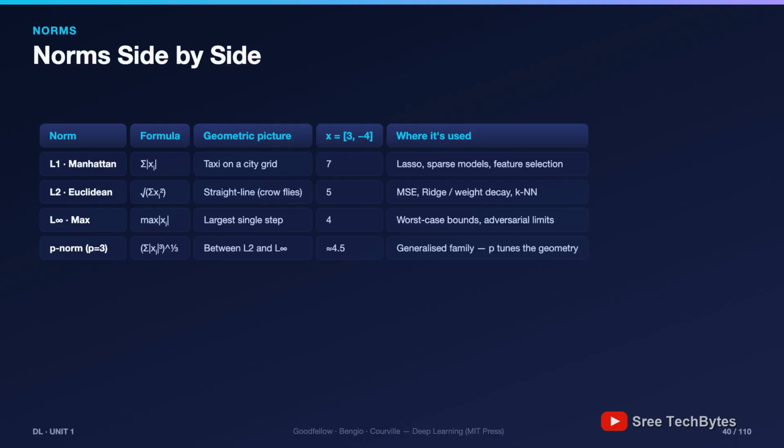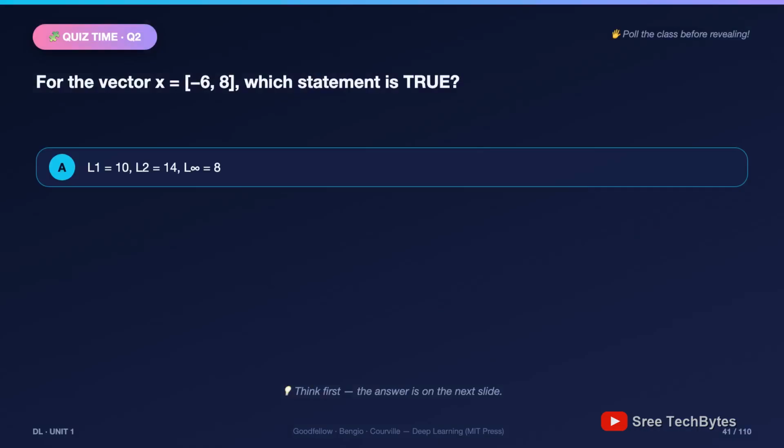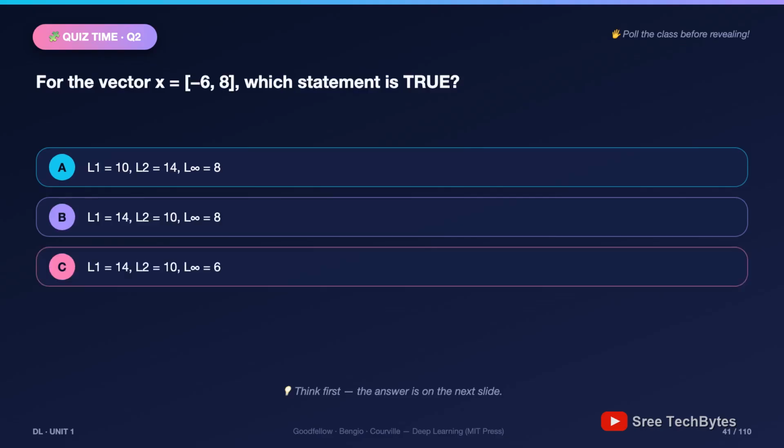Which brings us to exactly such a quiz. Quiz 2, norms. Here's the vector -6, 8. Which statement is true? Option A, L1 is 10, L2 is 14, L infinity is 8. Option B, L1 14, L2 10, L infinity 8. Option C, L1 14, L2 10, L infinity 6. Option D, L1 2, L2 10, L infinity 8.